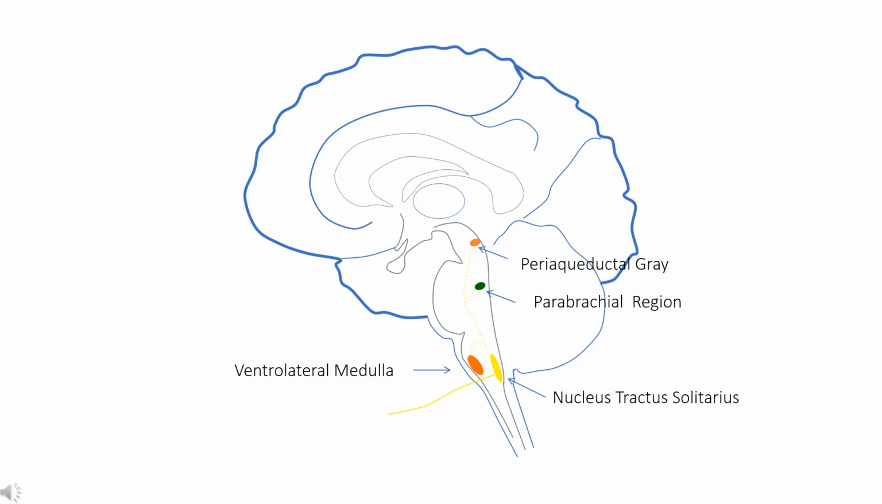From the NTS, afferent information of different types is relayed to various centers, including the insular cortex, the periaqueductal gray of the midbrain, the parabrachial region of the pons, and the ventrolateral medulla. Baroreceptor information is especially relayed to the caudal, then rostral ventrolateral medulla and cardiovagal neurons.